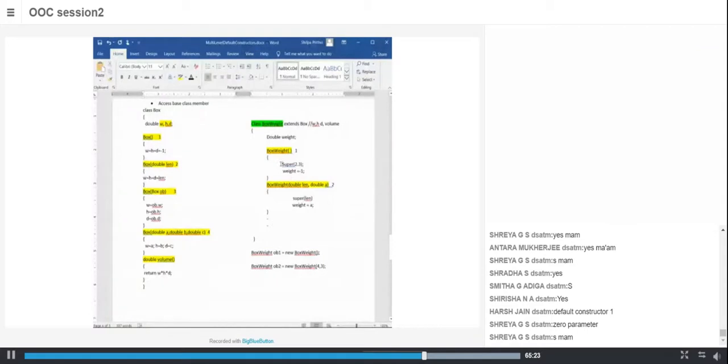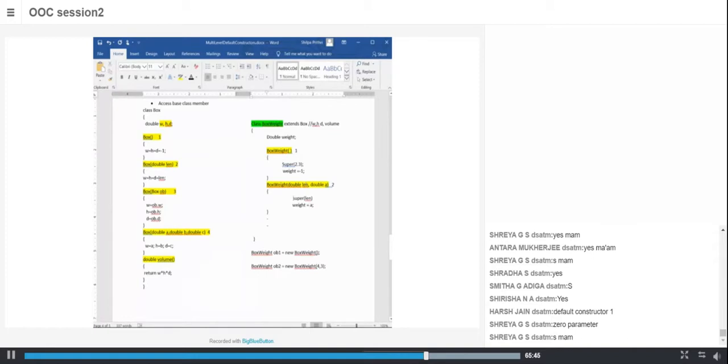If this was not there, it would have called the default constructor. Did you now get why you use super? And if you don't use super also, the default base class constructor gets invoked. If you use super, you can explicitly call that.